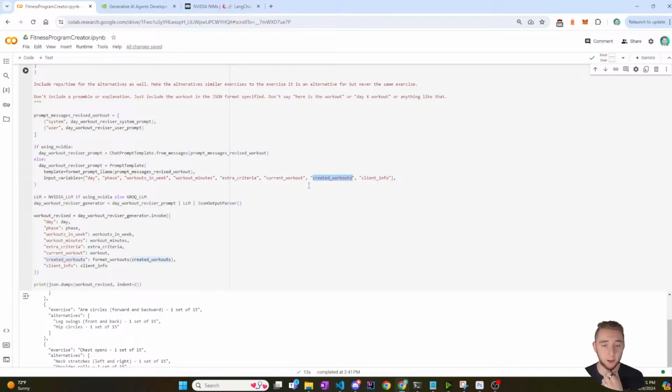I'm just rambling a little bit here. That is all good because I have to. This is tough. Streaming is hard. I have to get used to really thinking through everything and then not just mumbling as I am talking because it's multitasking and it is hard as hell. But I'm making this work. So day, phase, workouts in week, workout minutes, extra criteria, current workouts, created workouts, client info. All right, that is good.